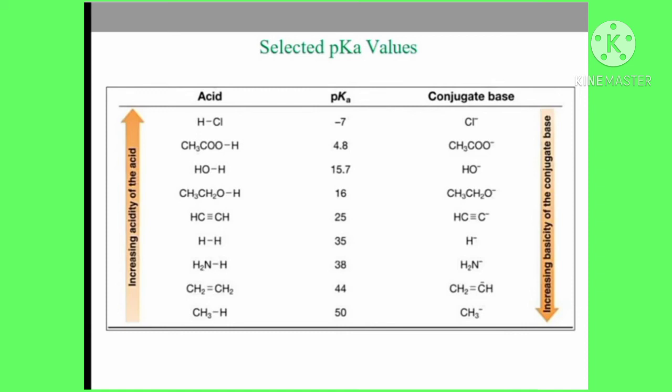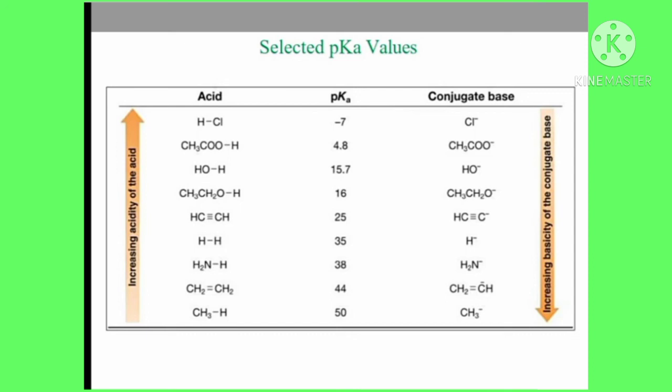Next, water has pKa value 15.7 and conjugate base OH minus. Next, ethanol has a pKa value 16 and conjugate base ethoxide ion. Next, acetylene has a pKa value 25 and conjugate base acetylide ion.